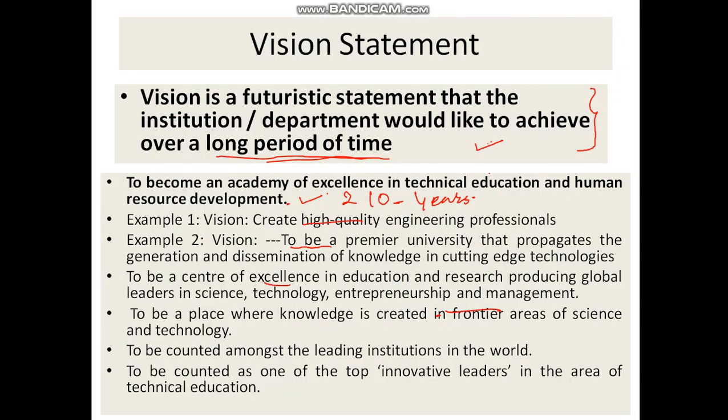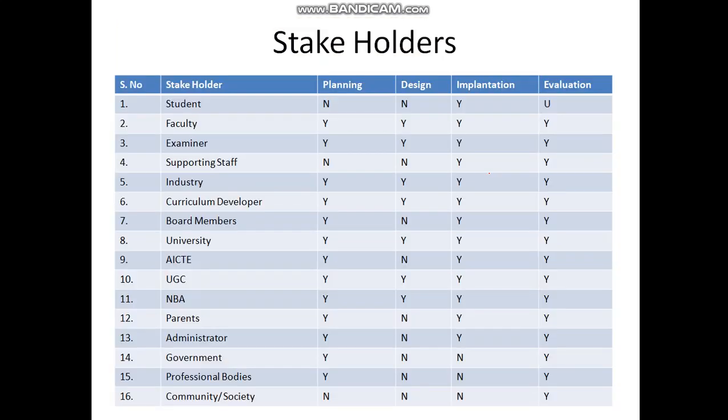This can be done by having brainstorming sessions, meetings, or discussions among the different stakeholders. Who could be the different stakeholders? I am listing here some 16 stakeholders, but the number can be more. In this table I am listing who the stakeholders are and what their role is, whether they are involved in the planning of academic activities, or planning of execution. Sometimes they are involved, but for planning of the course they are not involved.